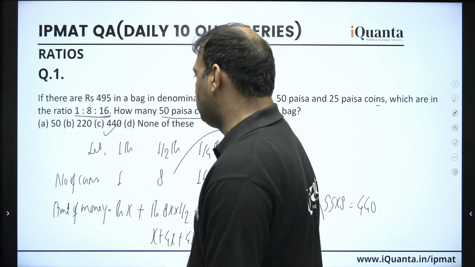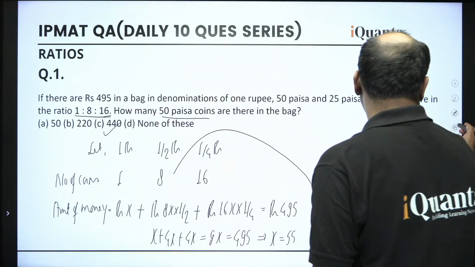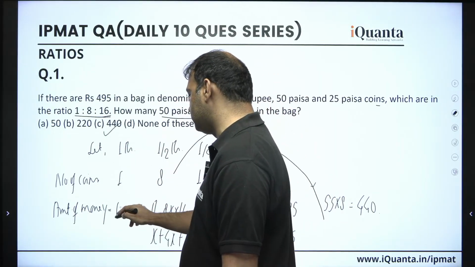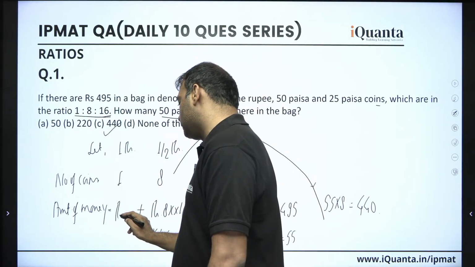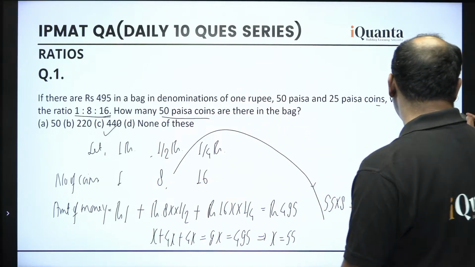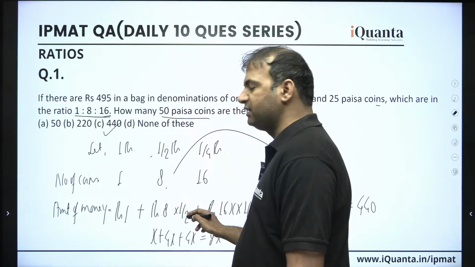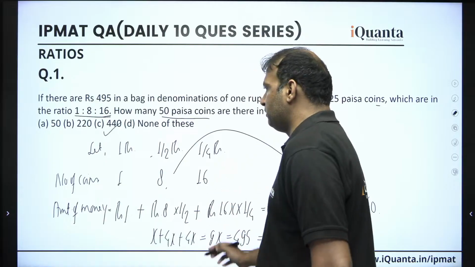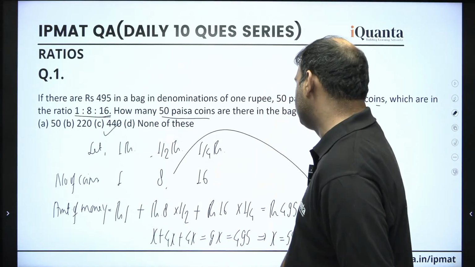Now the amount of money with the help of these coins must be, so guys, this time we have only one coin of 1 rupee, so its amount must be rupees 1, right? And we have 8 coins of half rupees, so its amount should be 4 rupees, which you can say 8 into half. Basically x is the only thing which has been removed now, right? Similarly, the amount of money with the coins of 25 paisas should be 16 into 1 by 4, right?